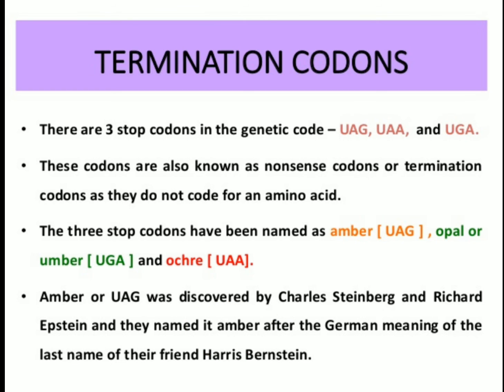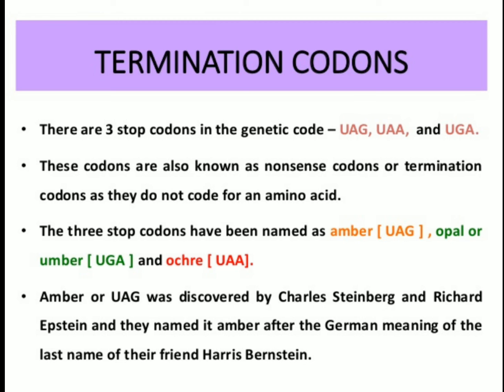Similarly, ochre, the UAA, was given a color name, and similarly the opal. These are the common names, the nicknames you can say. Otherwise, UAG, UGA and UAA are given the name of termination codons.